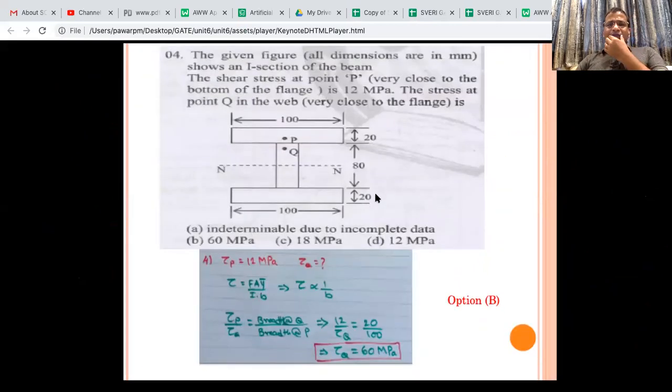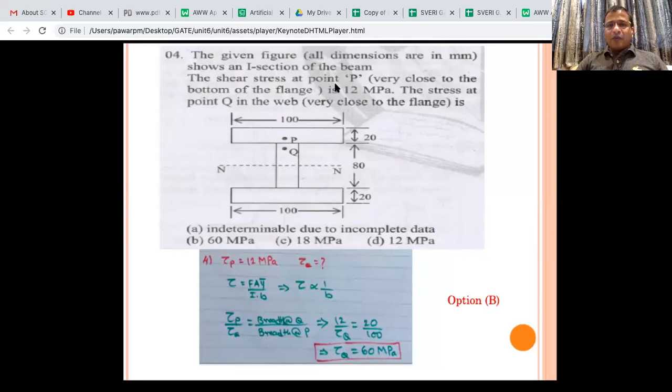Okay, the given figure, all dimensions are in mm, shows an I section of the beam. The shear stress at a point P very close to the bottom flange is asked. Please understand, at P the width is 100. At Q, whatever this width is there, is it given? Width very close to flange. Flange width is not given, I guess.